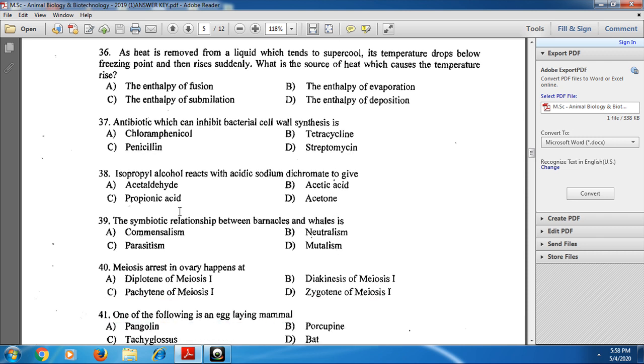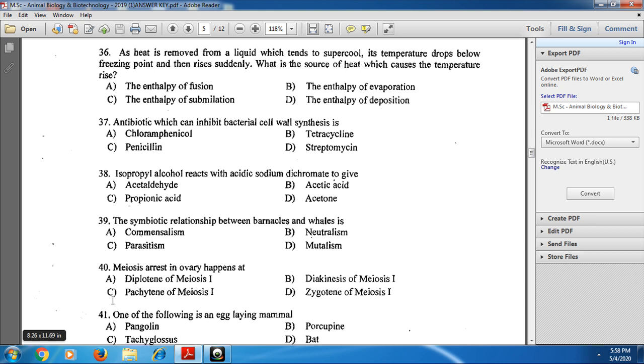And next 39th one, the symbiotic relationship between barnacles and whales. Mutualism and commensalism are symbiotic relationships. Here the relationship is commensalism, where one is benefited and the other is unaffected.